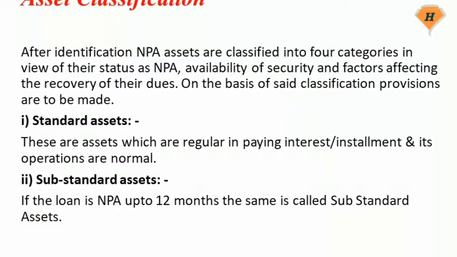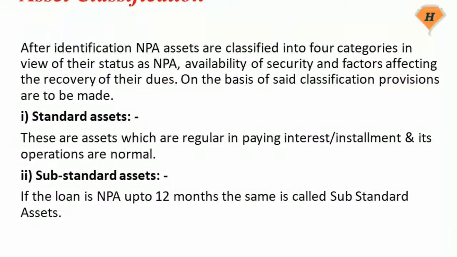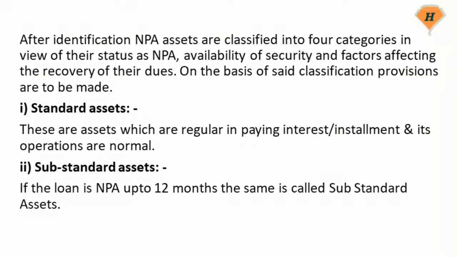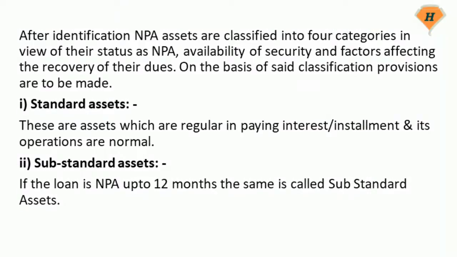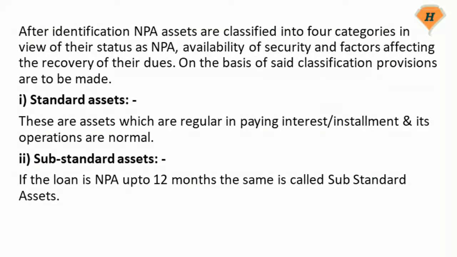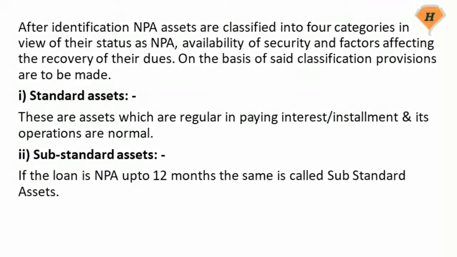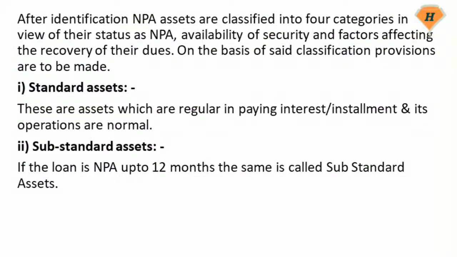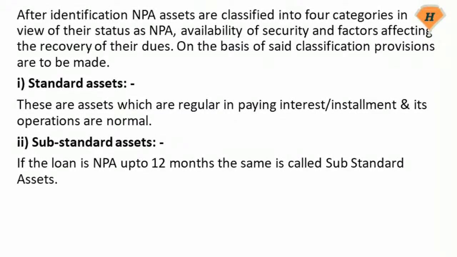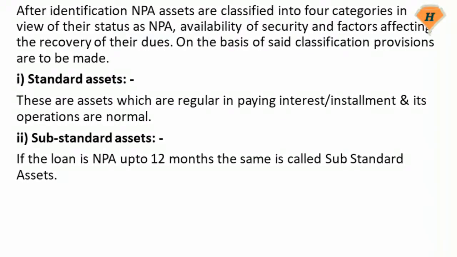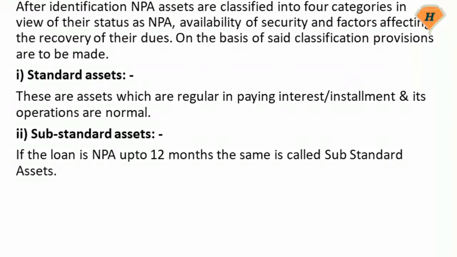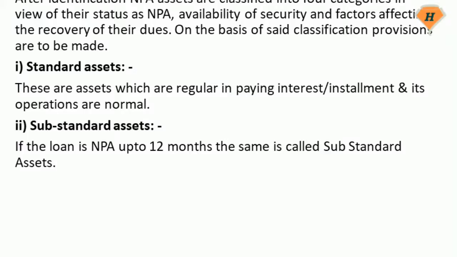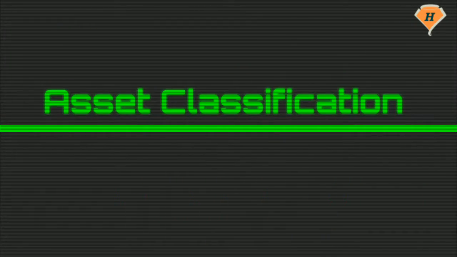After identification, NPA assets are classified into 4 categories in view of their status as NPA, availability of security and factors affecting the recovery of their dues. On the basis of said classification, provisions are to be made. 1. Standard assets. These are assets which are regular in paying interest or installment and whose operations are normal. 2. Substandard assets. If the loan is NPA up to 12 months, the same is called a substandard asset.